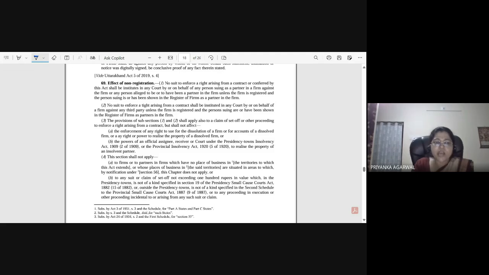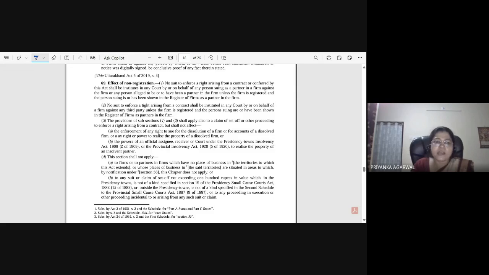Okay, I hope you have gone through CPC Order 21 Rule 50 and CPC Order 30 Rule 1 again. No suit to enforce a right arising from a contract or conferred by this Act shall be instituted in any court by or on behalf of any person suing as a partner in a firm against the firm. So a partner cannot sue the firm or any person alleged to be or to have been a partner in the firm, unless the firm is registered and the person suing is or has been shown in the register of firms as a partner in the firm.